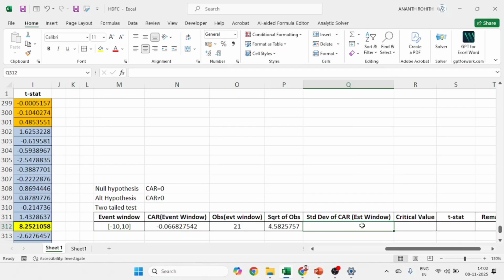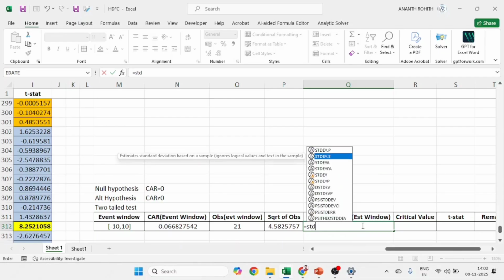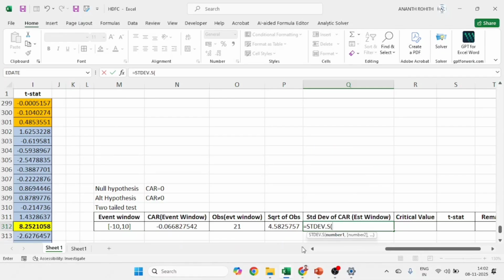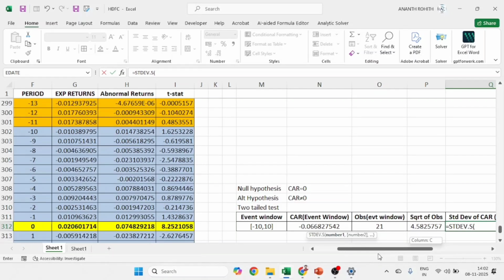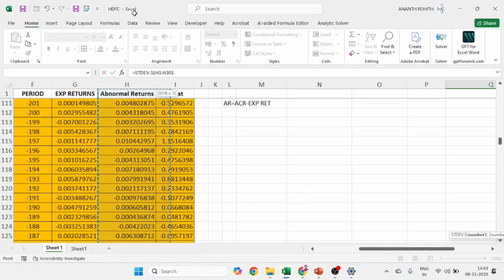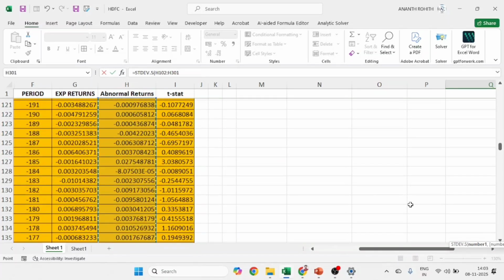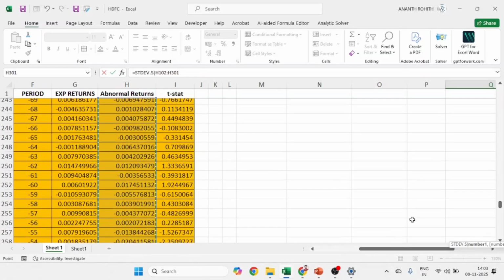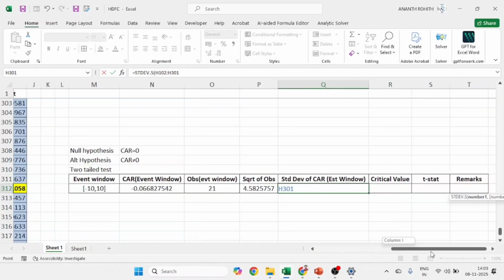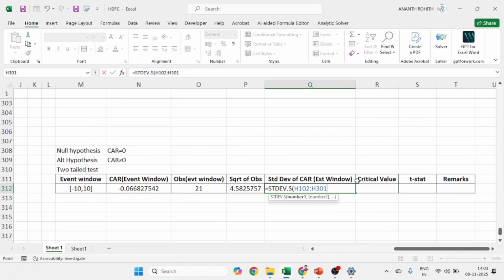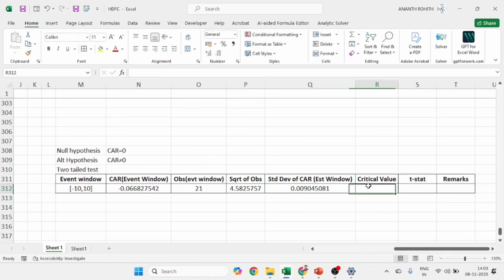So standard deviation of CAR equals STDEV.S, but the yellow color region means the estimation window of abnormal returns. So from here till the top, whatever range we took earlier for regression, the same range, 102 to 301. Close the parenthesis, hit enter. This is my standard deviation.